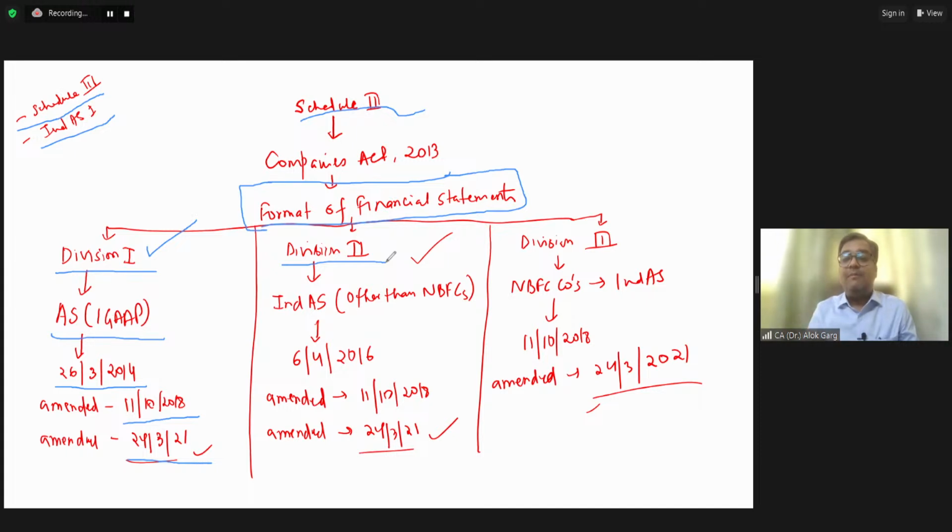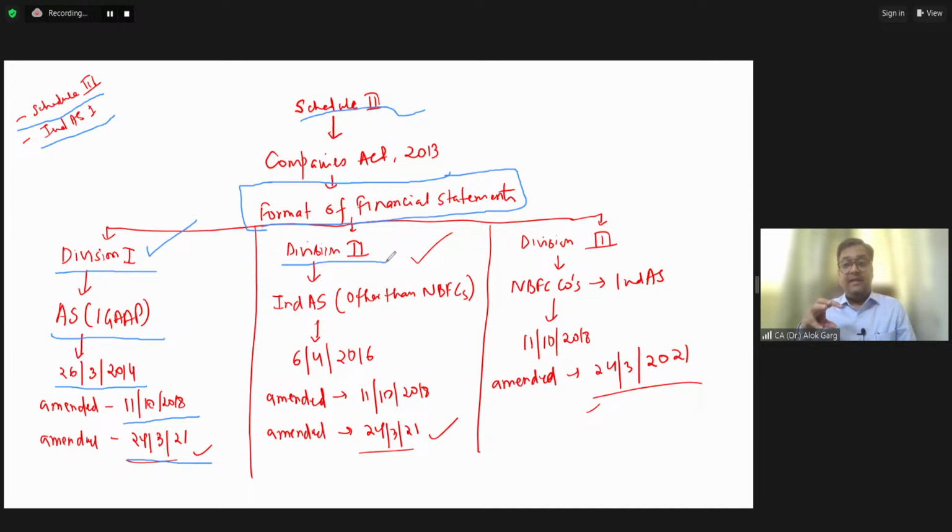So there is a line item called biological assets. There is a line item called bearer plants. You will learn this concept when you have a session on Ind AS 41, which relates to agriculture. Friends, for electricity companies, there is a line item called regulatory deferral balances, regulatory deferral accounts. Again, there was no accounting standard on this item, but in Ind AS, in CA Final, there is Ind AS 114, which talks about regulatory deferral accounts. Now, this line item comes under the balance sheet, and this is for the electricity companies.